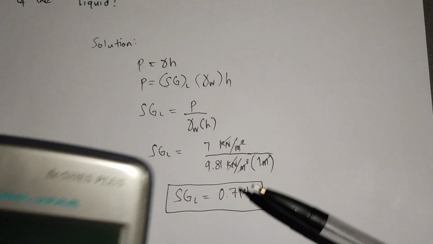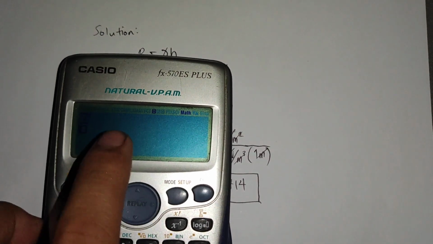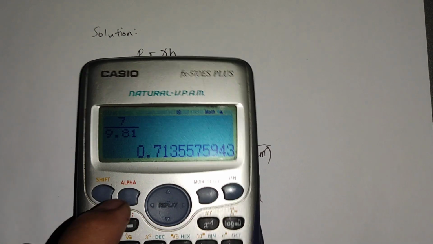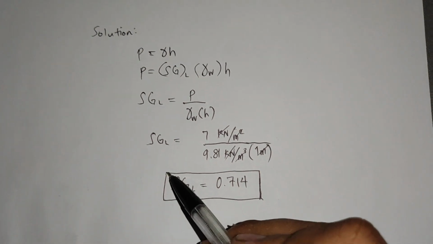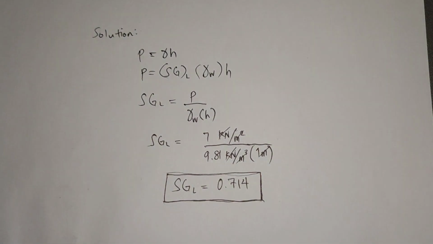So, check natin sa calculator kung tama ba yung 0.714 na yan. So, 7 divided by 9.81, lalabas is 0.714, ang ating specific gravity ng liquid, which is unitless. So, basic na basic, di ba, guys?